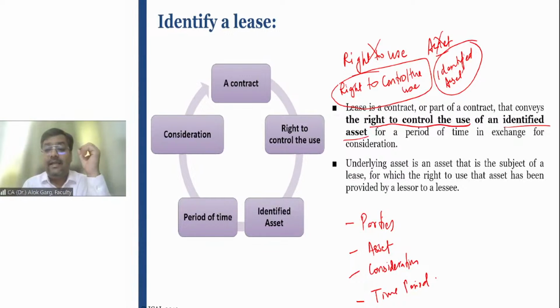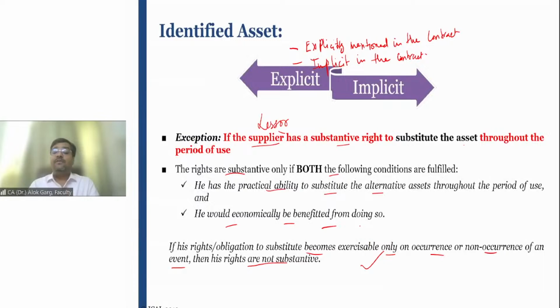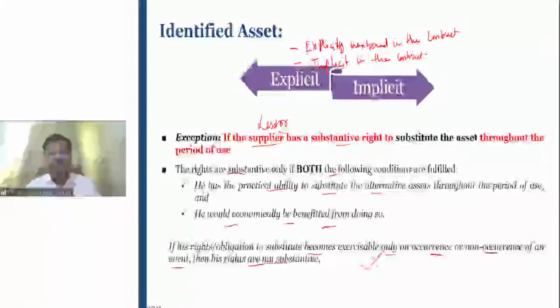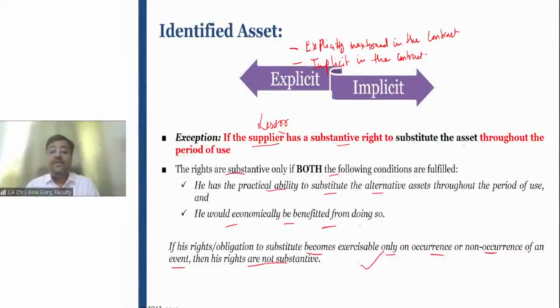So friends, in Ind AS 116, the concept is right to control the use. And the second concept is not asset, it is identified asset. We have discussed what is meant by identified asset. Identified assets are those assets which are explicitly or implicitly mentioned in the contract. If the lessor has a substantive substitution right, SSR, in that case you cannot call it an identified asset.